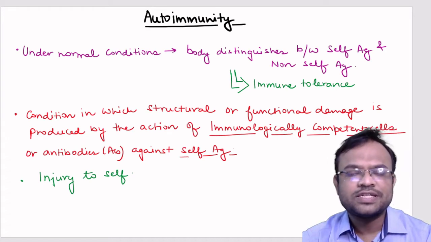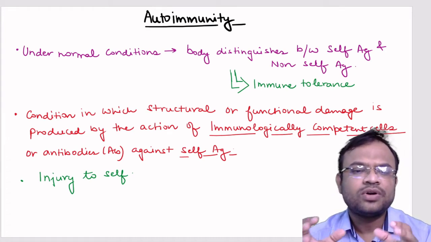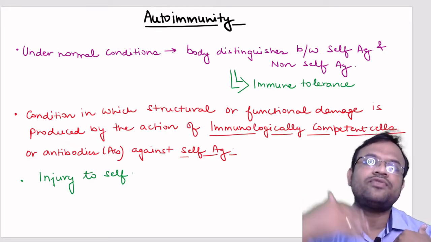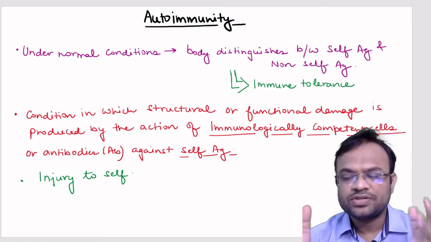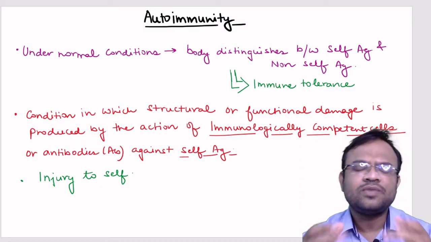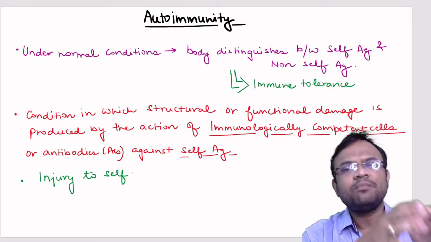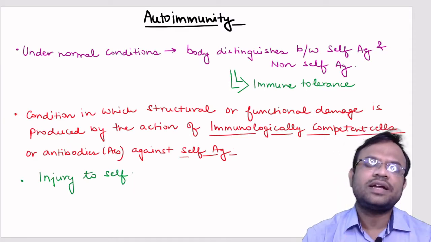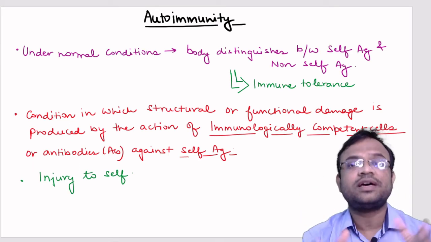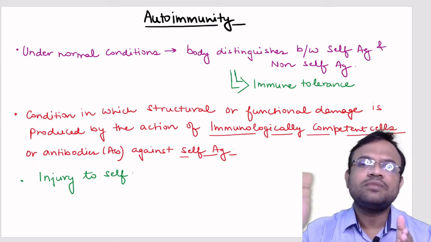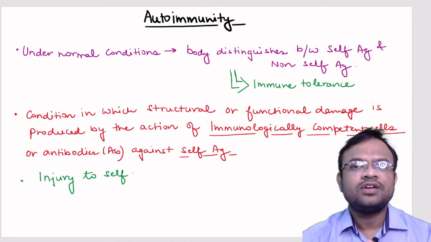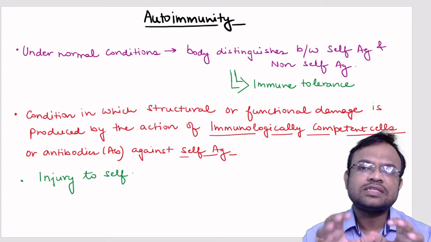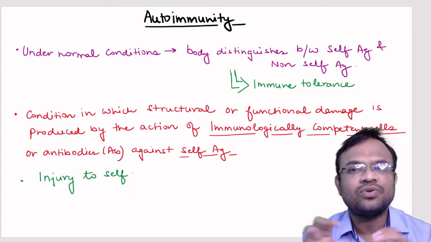Now coming to the next point: when somehow your body loses this efficiency of discriminating between yourself and the foreign antigens or foreign cells, then the immunocompetent cells of your body, the cells that are competent to cause some kind of destruction in your own body, will start inflicting damage on your own cells.